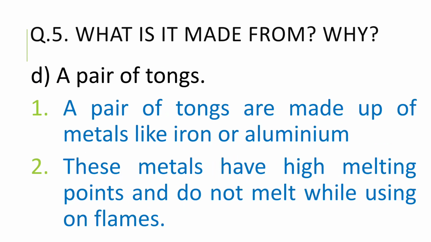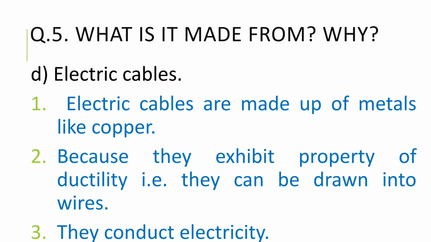Next is a pair of tongs. A pair of tongs is present in our home also. A pair of tongs is made up of metals like iron or aluminium. These metals have high melting points and do not melt while being used on flames, and that is why these metals are used in a pair of tongs.